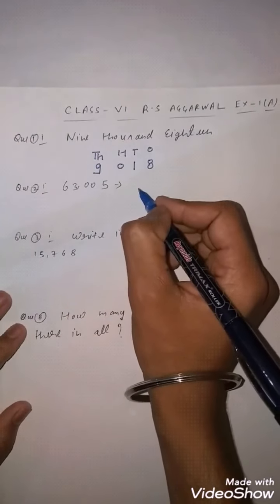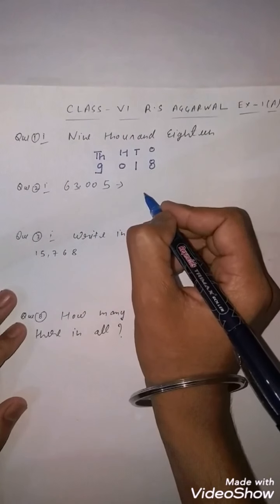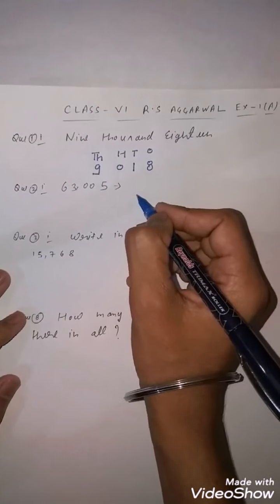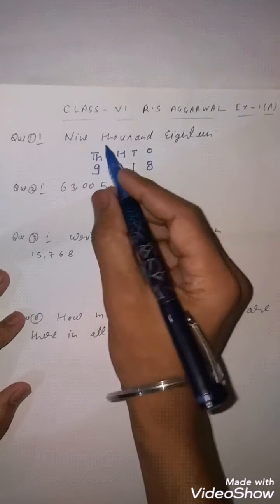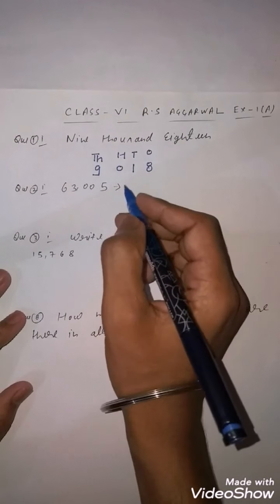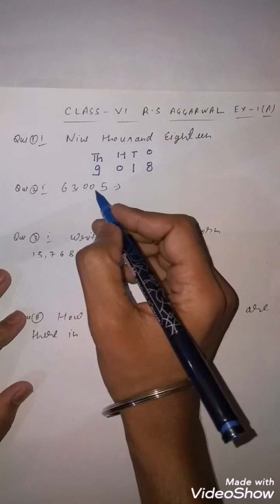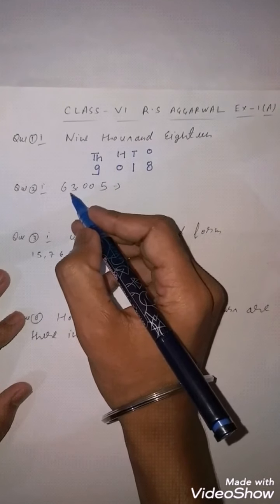Now the second question: you have to write this number in digits. So what will you write? This is ones, tens, hundreds, thousands, ten thousands.